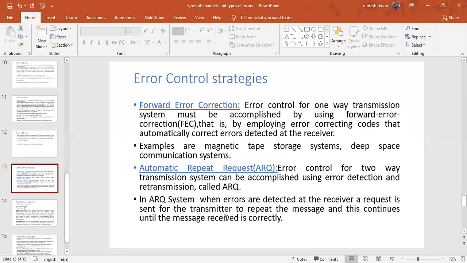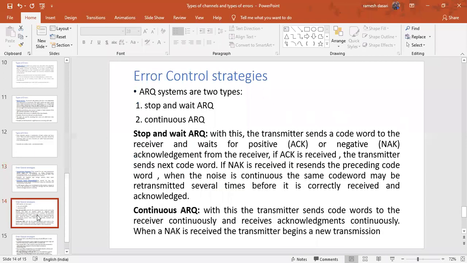There are two types of ARQ strategies. Those two are stop and wait ARQ and continuous ARQ. ARQ is nothing but automatic repeat request.